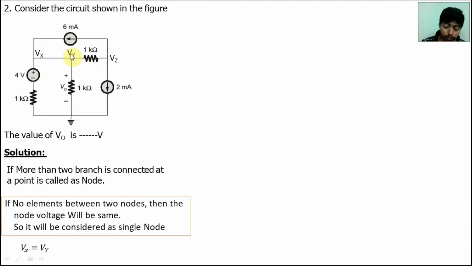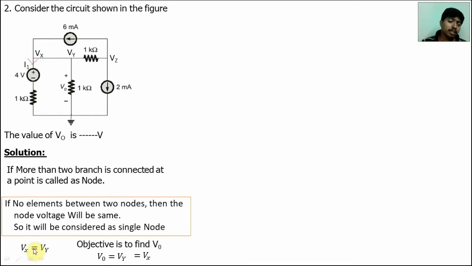Okay. So our objective is to find V naught. V naught is equal to Vy. We know that Vy is equal to Vx. So find any one of the parameters Vx or Vy or V naught, it will be the same. By node analysis, the first step is to assume all the currents flow out from the nodes.